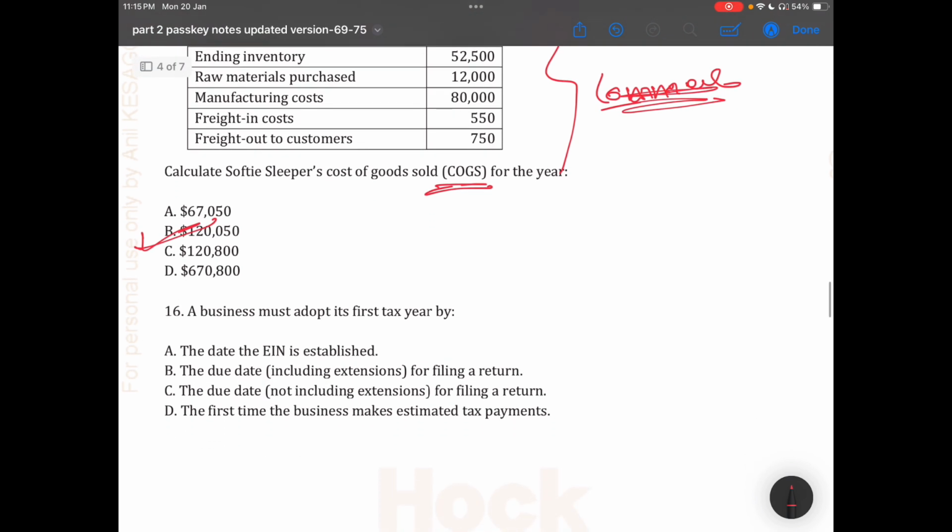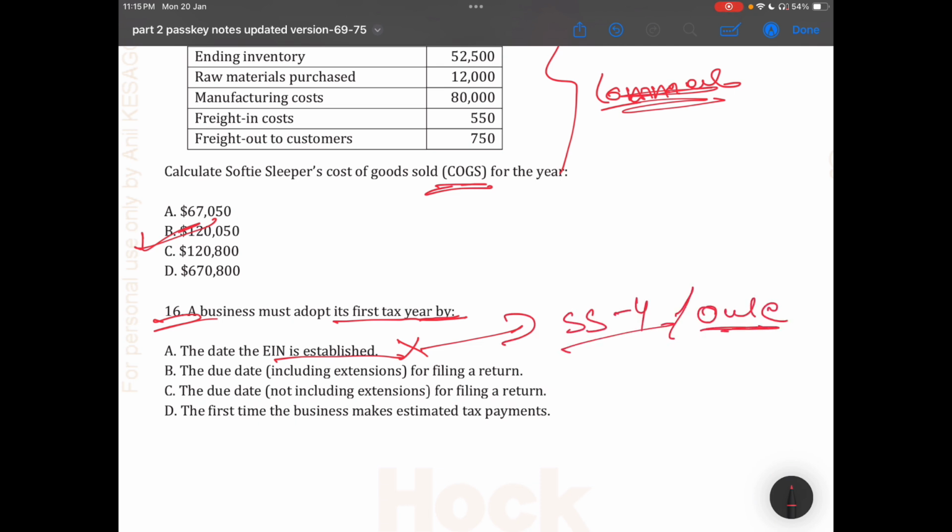Okay, question 13: a business must adopt its first tax year. By the date the EIN is established? No, it's not correct, because for the EIN we will file SS-4 or apply online.